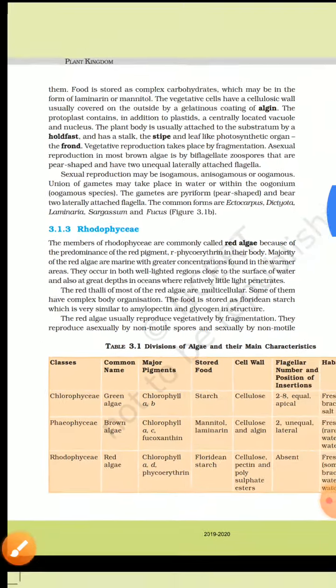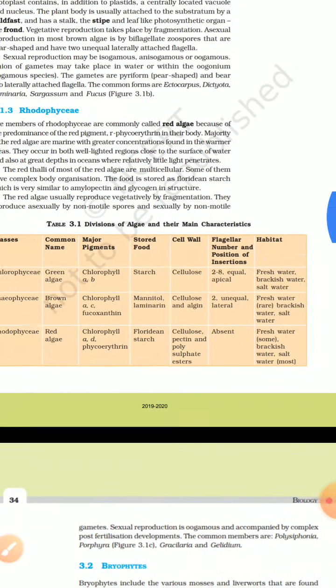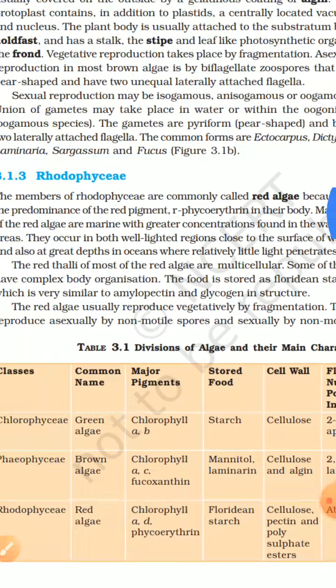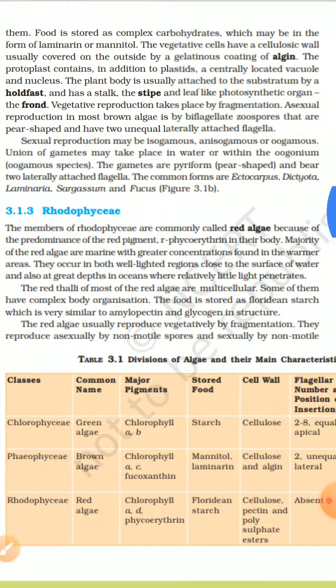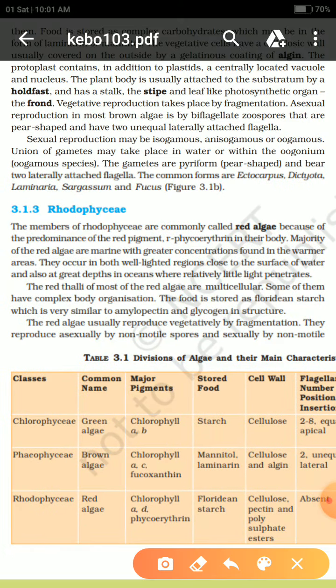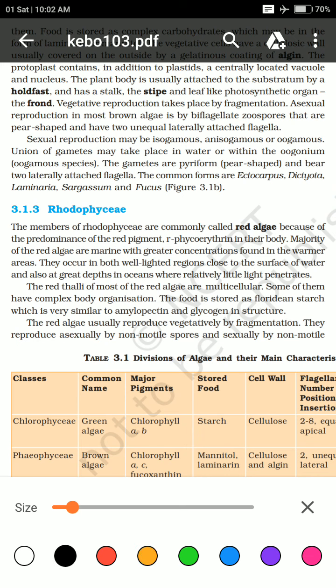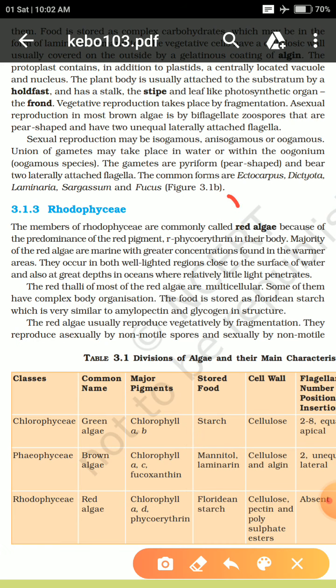Next, the remaining one is the red algae, or Rhodophyceae. Rhodophyceae or the red algae is known by this name because it has a red pigment known as R-phycoerythrin.